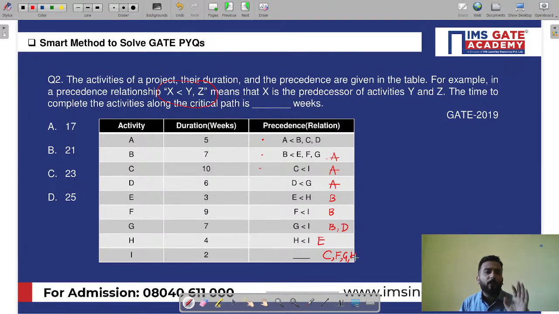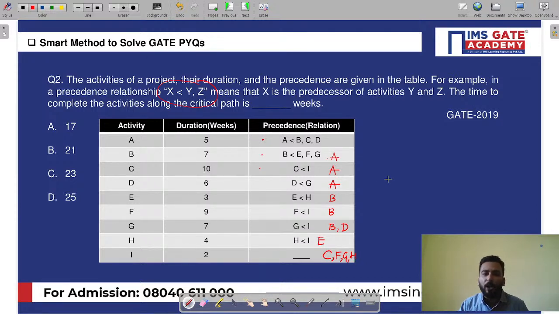And the moment you write this, see, initially the question was seemingly trickier, seemingly difficult, and now when I've written this, I'm in my comfortable zone. Now I can clearly see the activities and the precedence relationships in a very crystal clear way, and now I can proceed to solve the question, right?